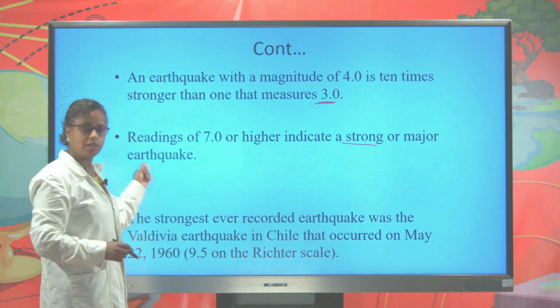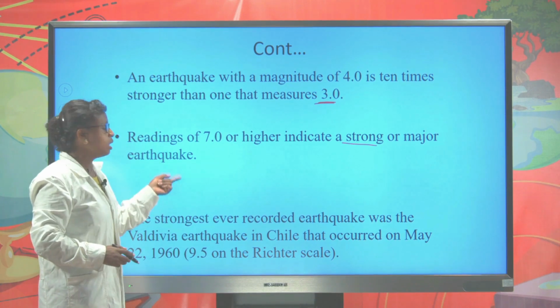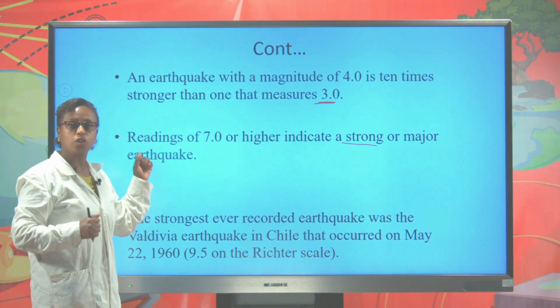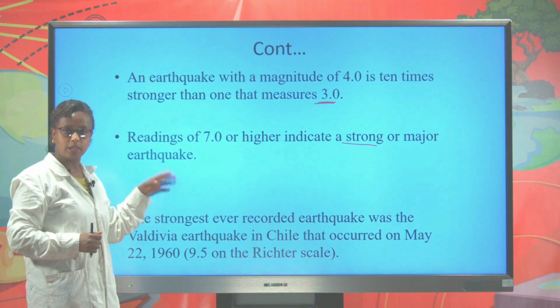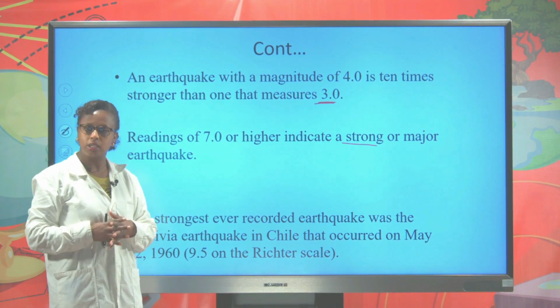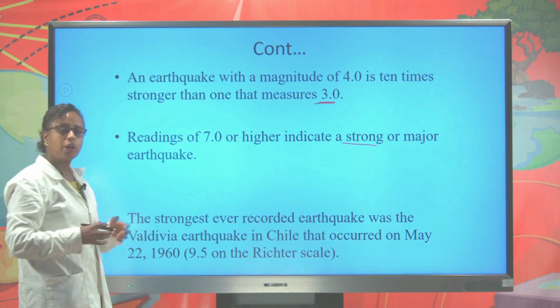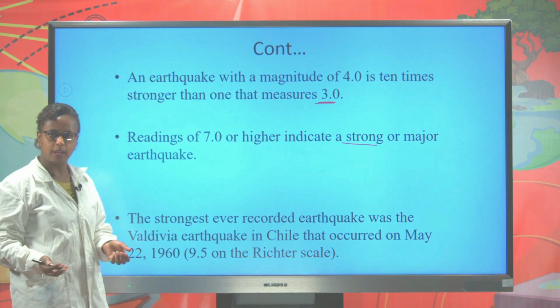Generally, a recording on the Richter scale of 7 and above means there is a higher or stronger earthquake that occurred in that place. The strongest ever recorded earthquake occurred in Chile. It was 9.5 on the Richter scale.